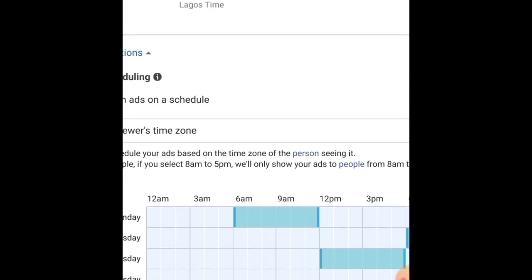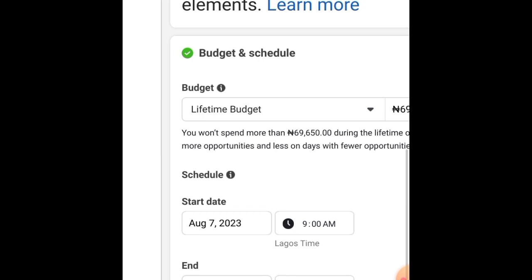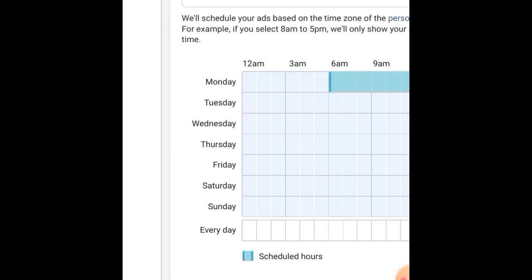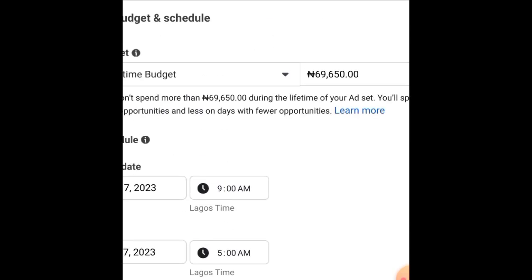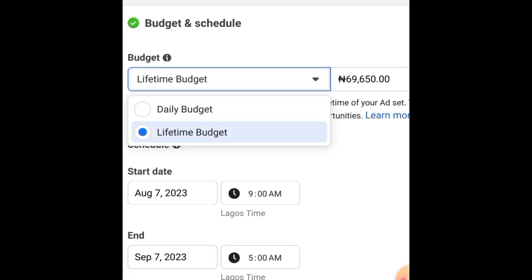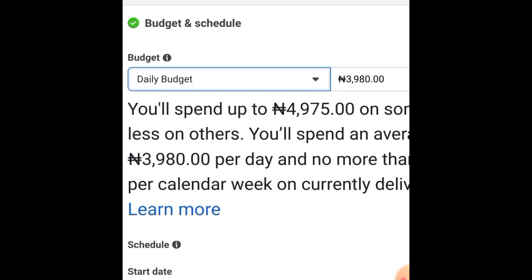You can choose, like I said, either lifetime budget, which will give you opportunity to use all the scheduling options you're seeing here, or you can choose the daily budget, which gives you the ability to choose particular time of the day where you want it to run continuously to the end of that day. And like I've earlier explained, if we're using a daily budget, do not choose timing that is close to the end of the day, because by that you're going to burn your advert budget very quickly and you may not get the kind of results that you are supposed to get.